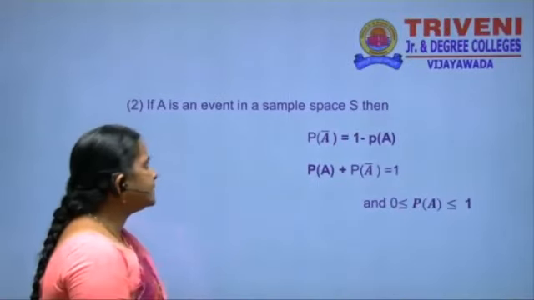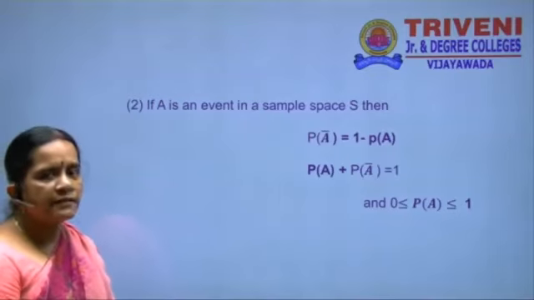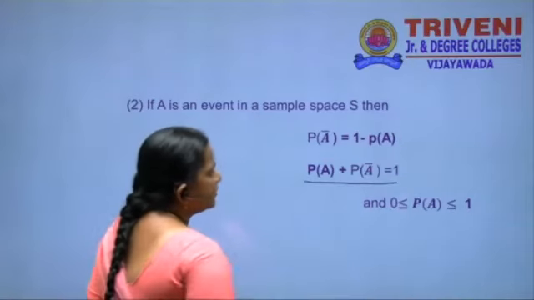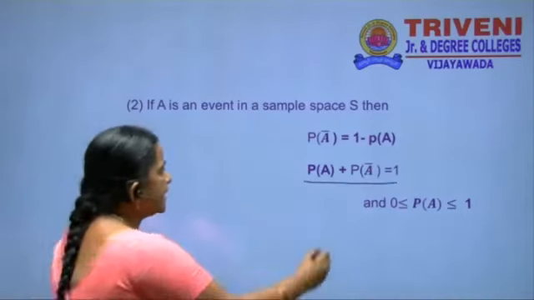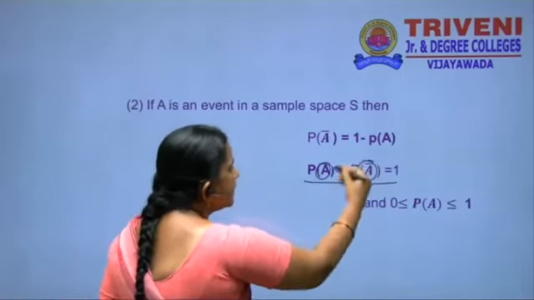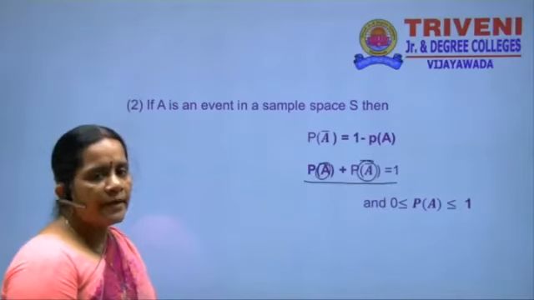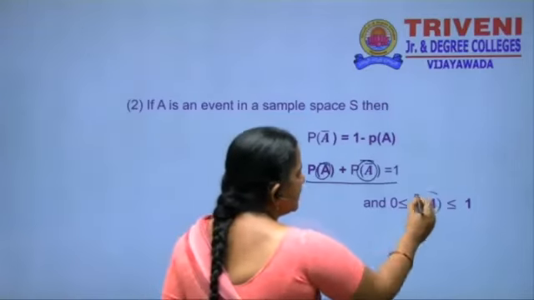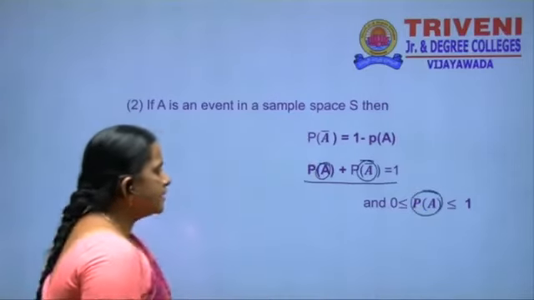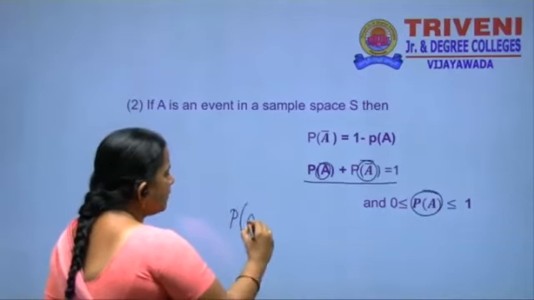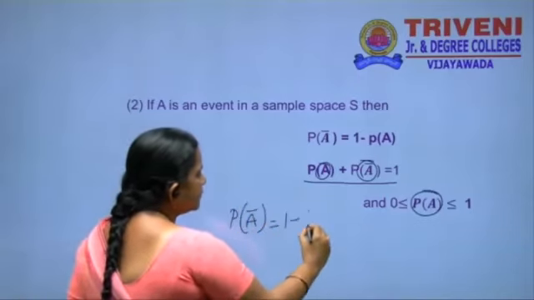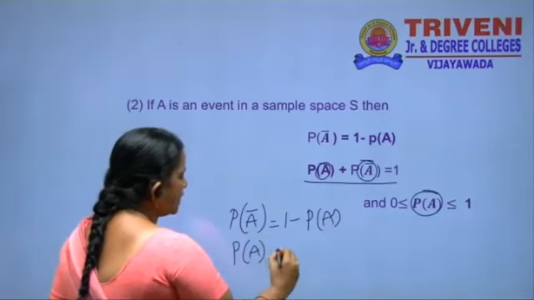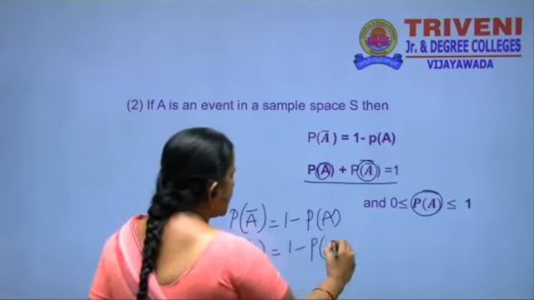And then the next note point: A is an event in a sample space S. The sum of the probabilities is 1. The sum of the probabilities means P of A plus P of A bar is equal to 1. Here A is an event, A bar is the complementary event. The addition of event and complementary event is 1. The probability of an event lies between 0 and 1. For finding the value of the complementary event, P of A bar is equal to 1 minus P of A. Similarly, P of A is equal to 1 minus P of A bar.